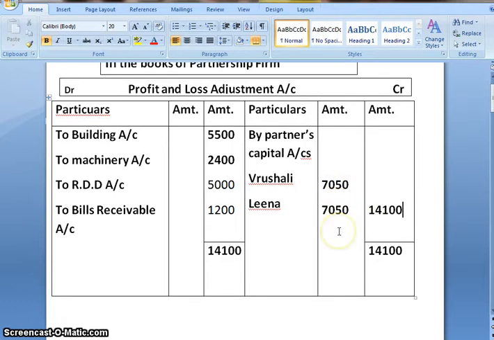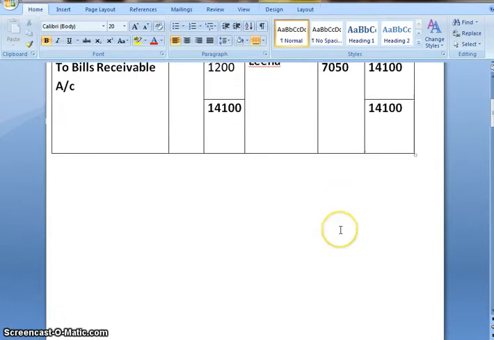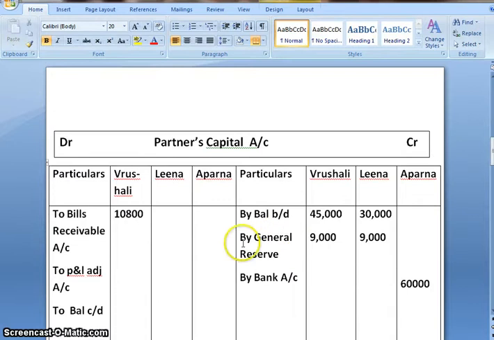Now second effect will come in partners capital account debit side, to profit and loss adjustment account, for Vrushali 7,050 and same for Leena.